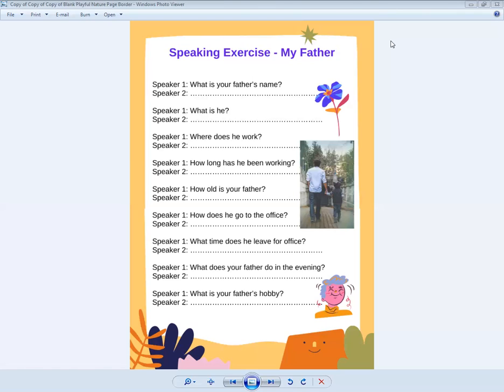Yes, sir. See, English के sentence का formula है subject plus verb plus object. This is the formula of the positive and negative sentence in English.